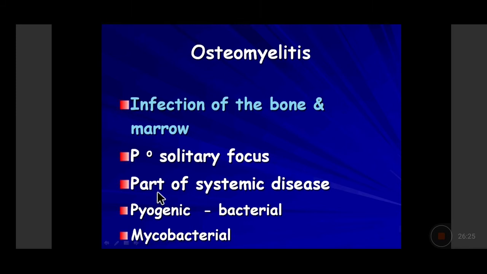So majority of the acute osteomyelitis are because of the bacteria, pus forming bacteria. So we call it acute pyogenic osteomyelitis, and 80 to 90% of acute pyogenic osteomyelitis are because of the pus forming bacteria Staphylococcus aureus. Less commonly, we have the other bacteria like E. coli, Pseudomonas, Klebsiella, which can be seen in patients with genitourinary infections.